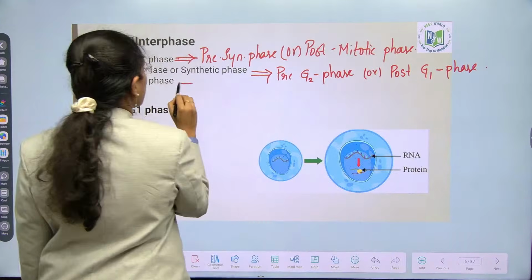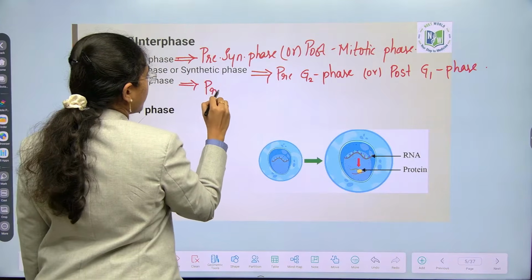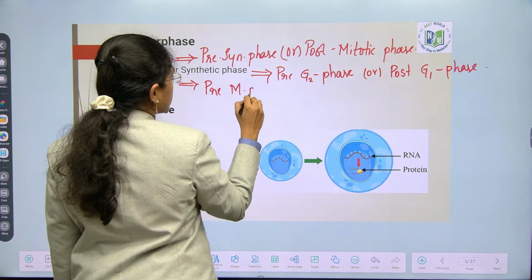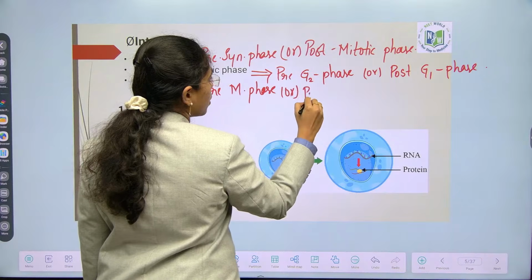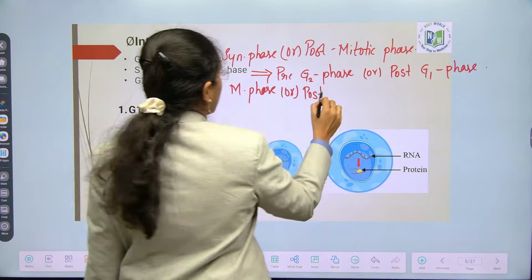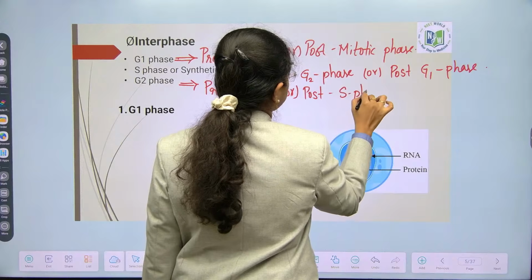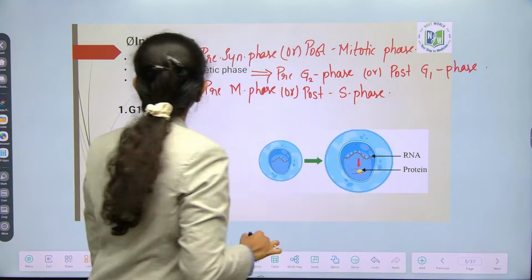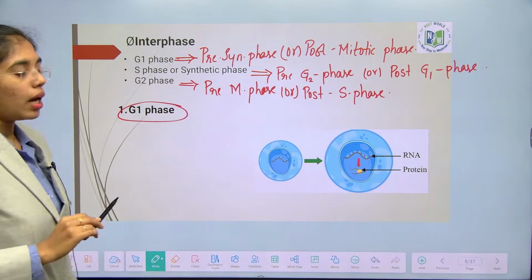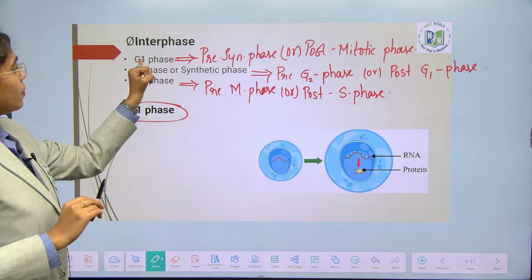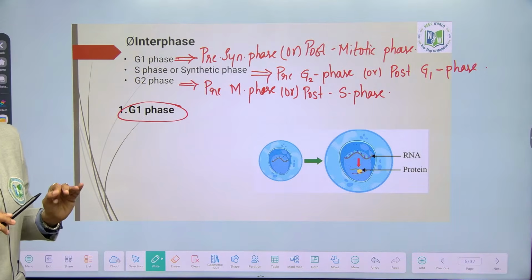G2 phase is pre-mitotic phase or post-S phase. Now you see in G1 phase, that is gap 1 phase. After G1, S and G2, I will also deal with checkpoints, okay.